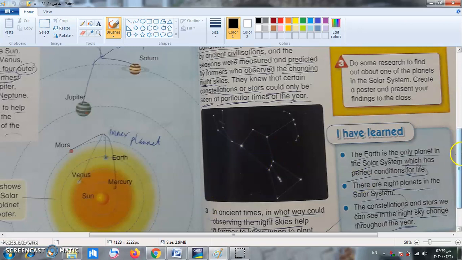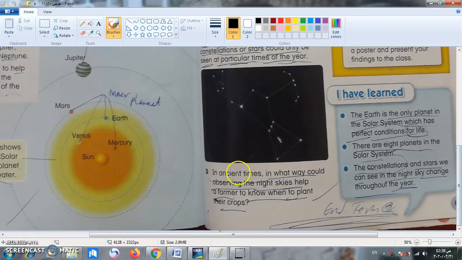Okay, so the last thing about our list today. In ancient times, in what way could observing the night skies help a farmer to know when to plant their crops? As we said, they can know which season they are in now and when to plant their crops.